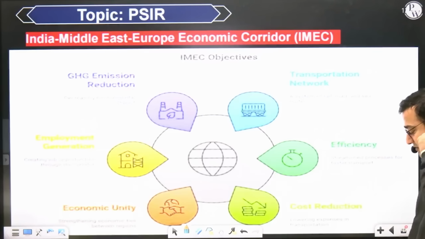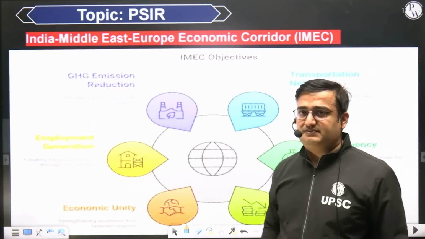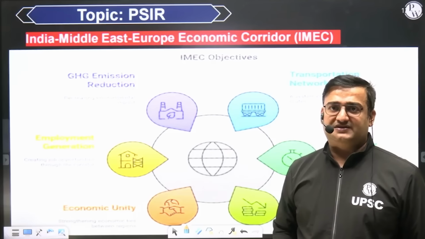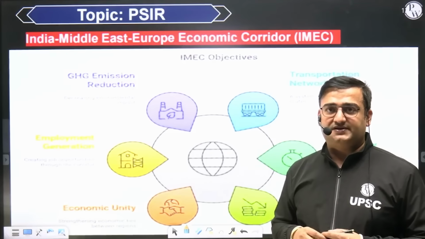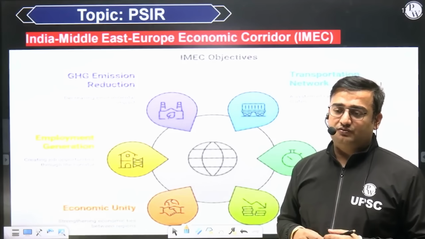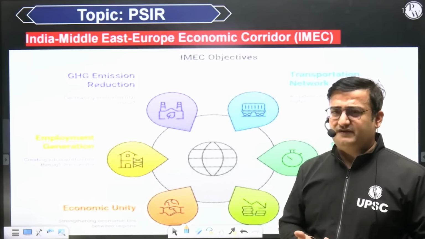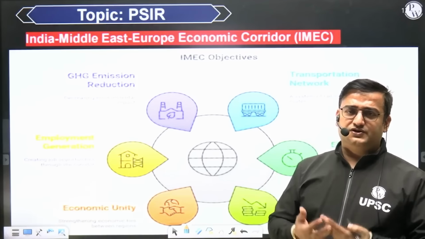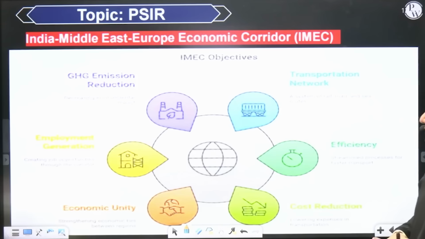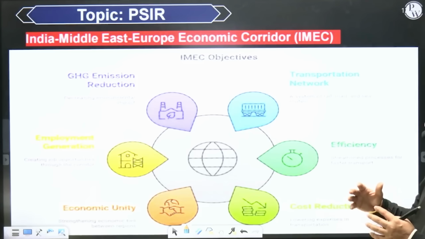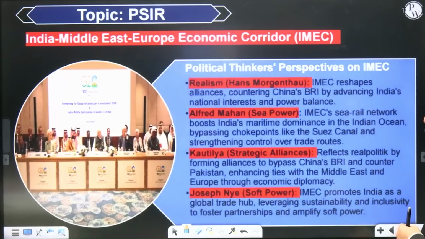Joe Biden said that maybe it is due to this Middle Eastern corridor only that Hamas has attacked Israel so that the project would not take place. And there seems to me the involvement of other countries also in instigating Hamas. So there can be any number of reasons in this geopolitical rivalry. Now this economic corridor's objectives would be reduction of greenhouse gas emissions, creating a transportation network, cost reduction by lowering logistics cost, then economic unity, employment generation, etc. All these will remain objectives.